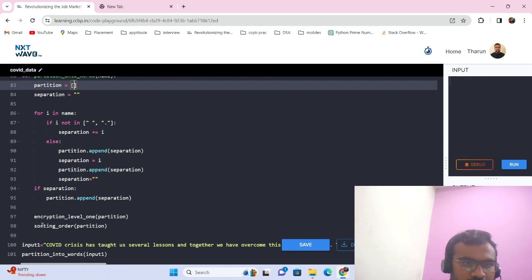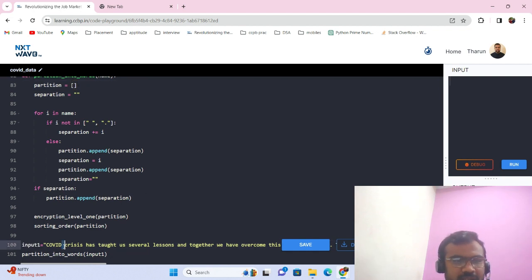So the output of the list will be COVID, comma, crisis, comma, has thought, comma, has value. In this way, the output will be generated even with spaces as a separate character, as they are mentioned that the spaces and full stop have a specific number. So for that we have to divide the spaces also into separate things.